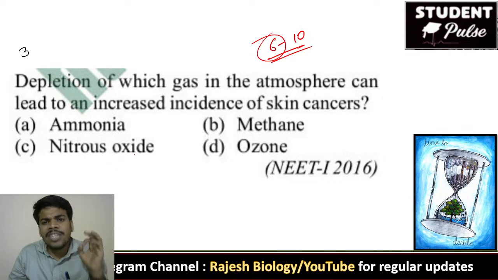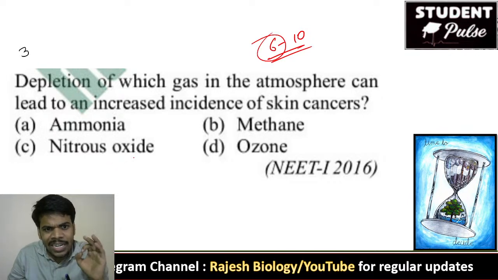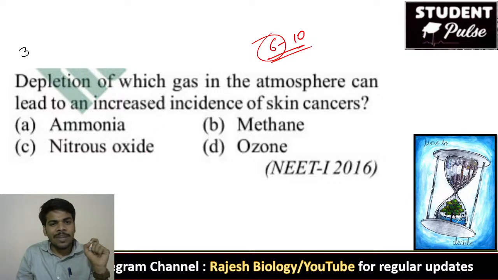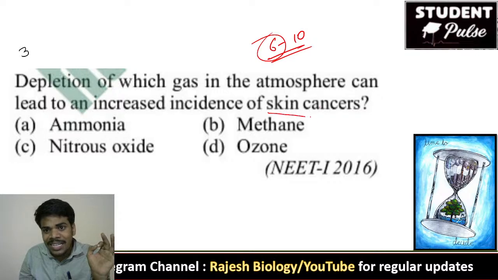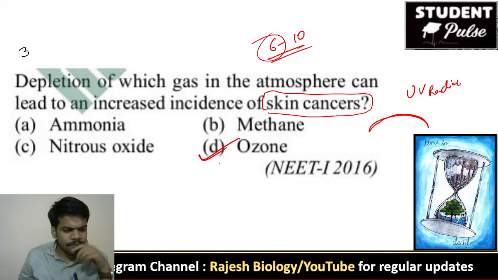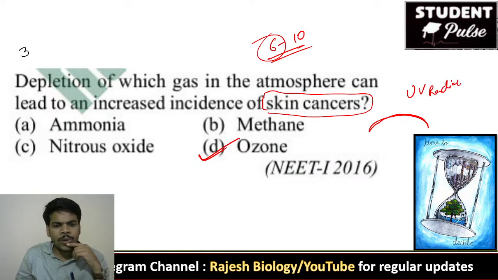Depletion of which gas in the atmosphere can lead to an increased incidence of skin cancers? Skin cancer is because of UV radiation, and this UV radiation is prevented by the ozone layer. So, depletion of ozone gas results in skin cancers. Okay, that was the third question.